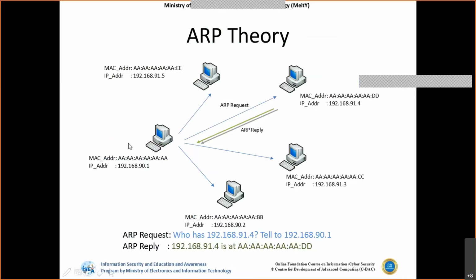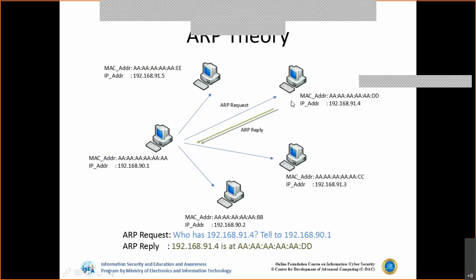Now in this kind of scenario, let's say I want to talk from this 90.1 to this particular system. But I am carrying only this IP. By only knowing the IP, I do not know where exactly the system is on the network, because all these systems are connected to one single network. I just want to pinpoint exactly where this system is located on the network. How should I know if I want to pinpoint this? I will use this IP as the address to contact. Let's say I'm trying to contact 90.4.